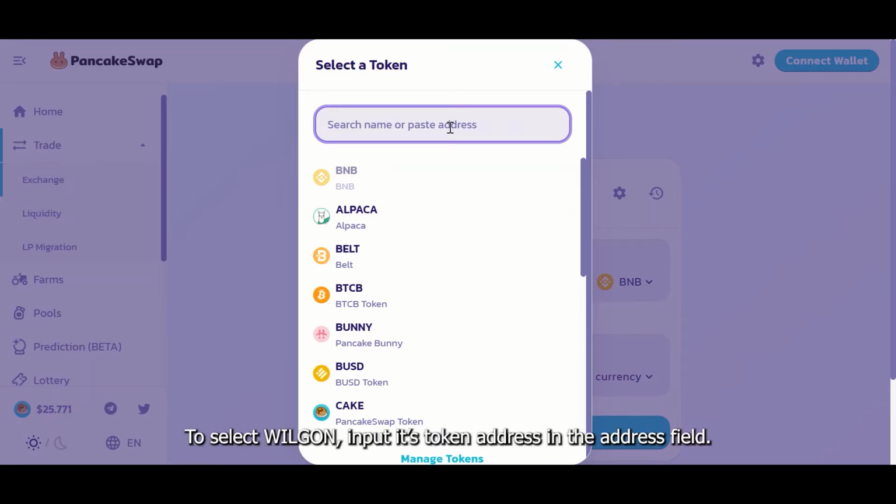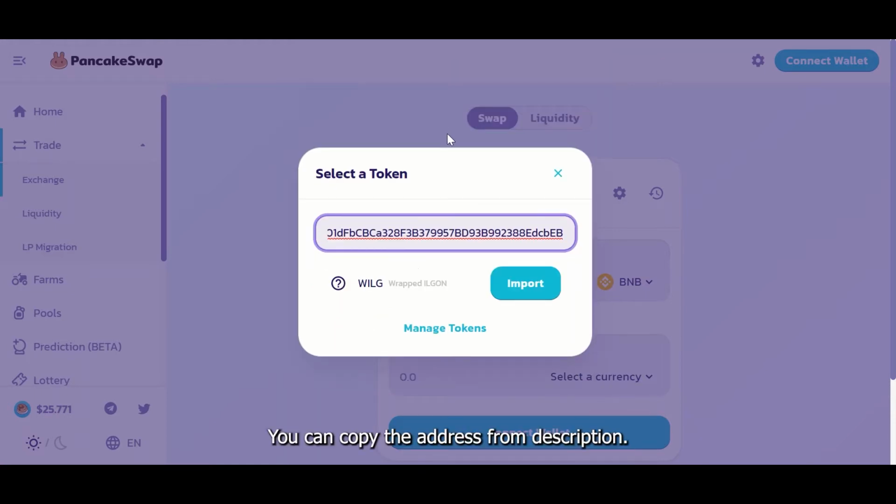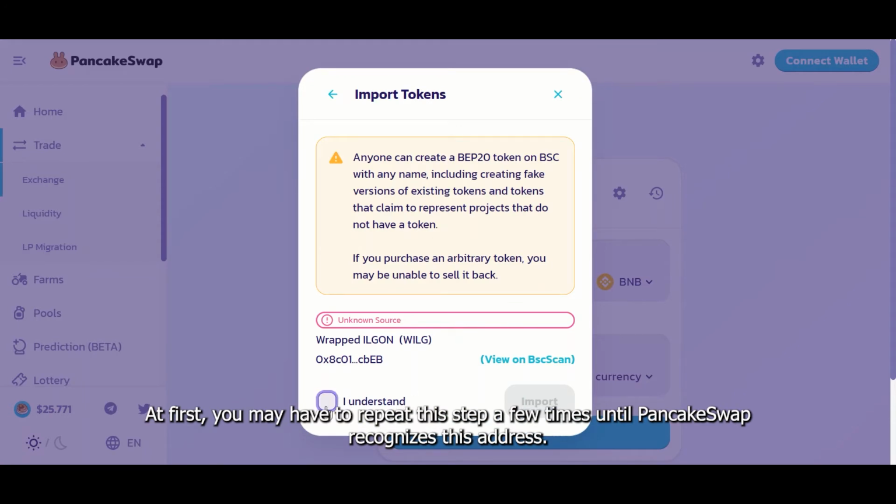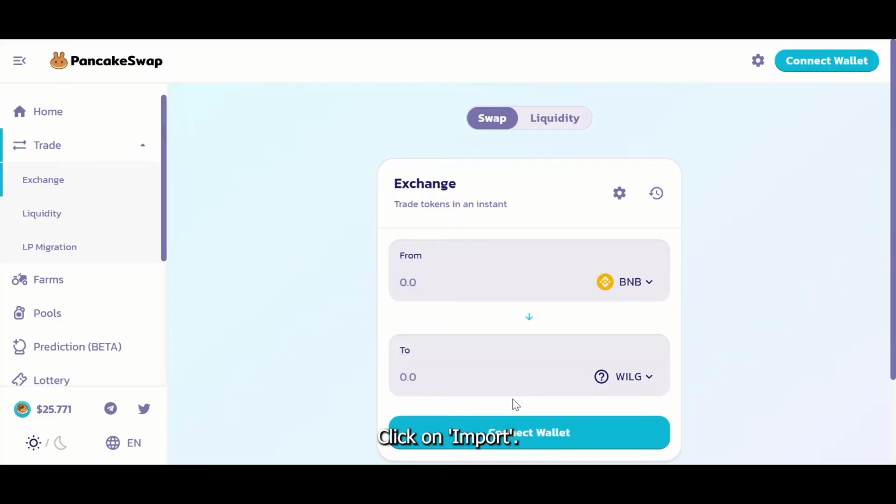To select WILGON, input its token address in the address field. You can copy the address from description. At first, you may have to repeat this step a few times until PancakeSwap recognizes this address. Click on Import.